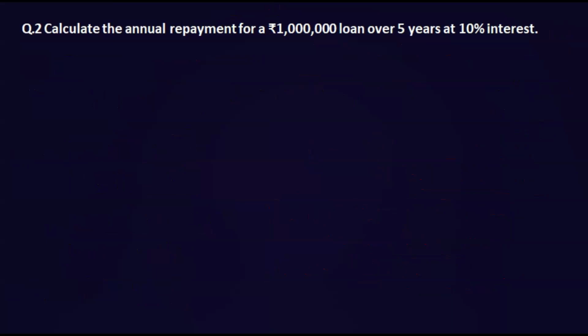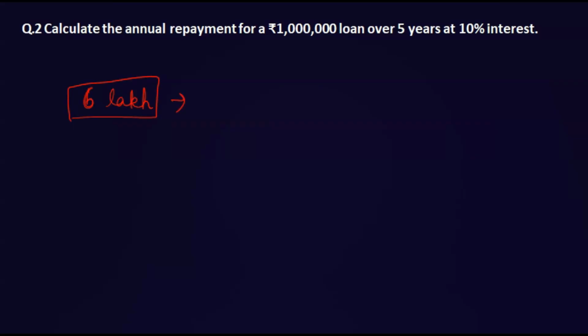There's one more thing. Why is this CRF important? Let's say you have 6 lakh rupees as a loan, 6 lakh is borrowed.